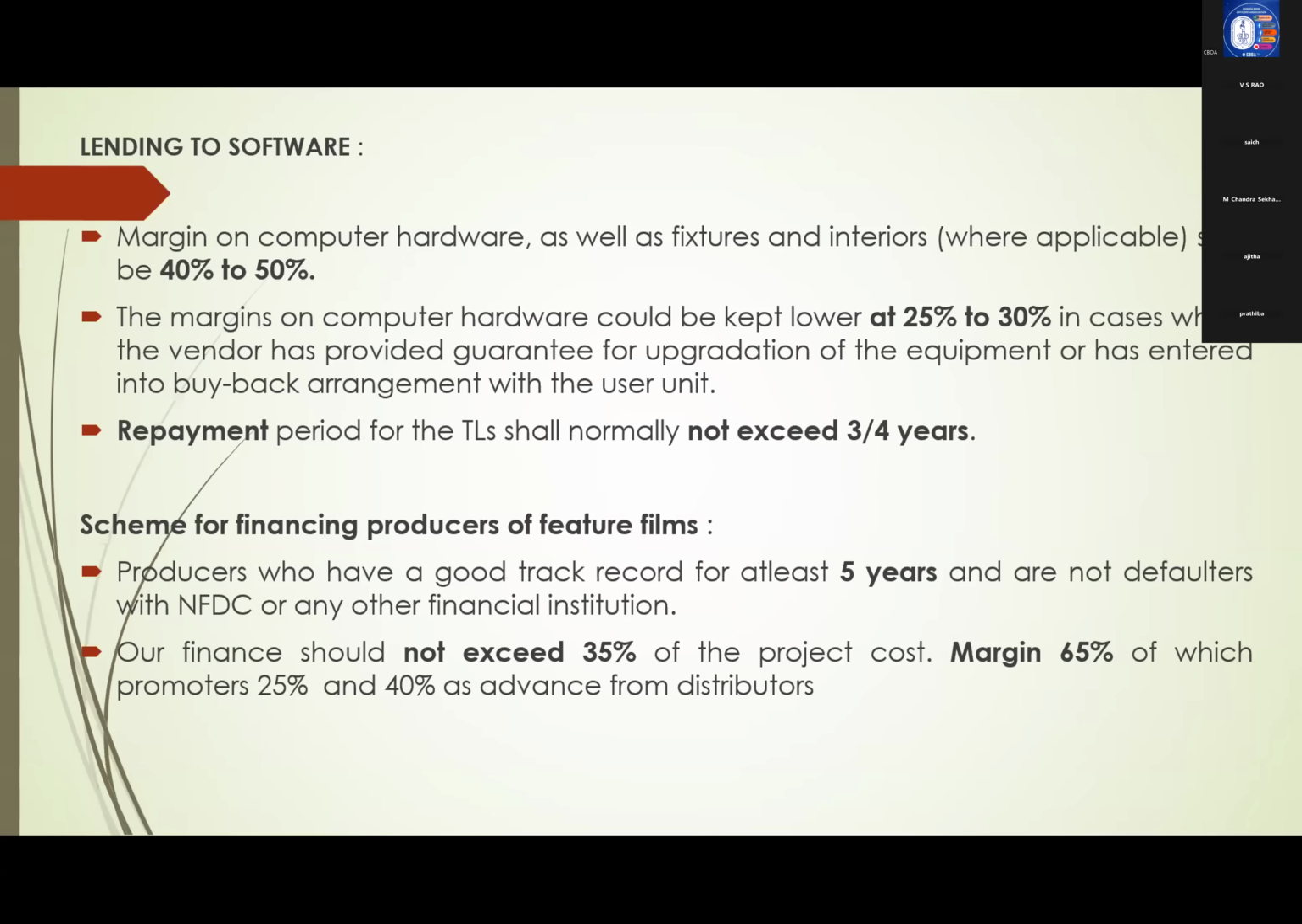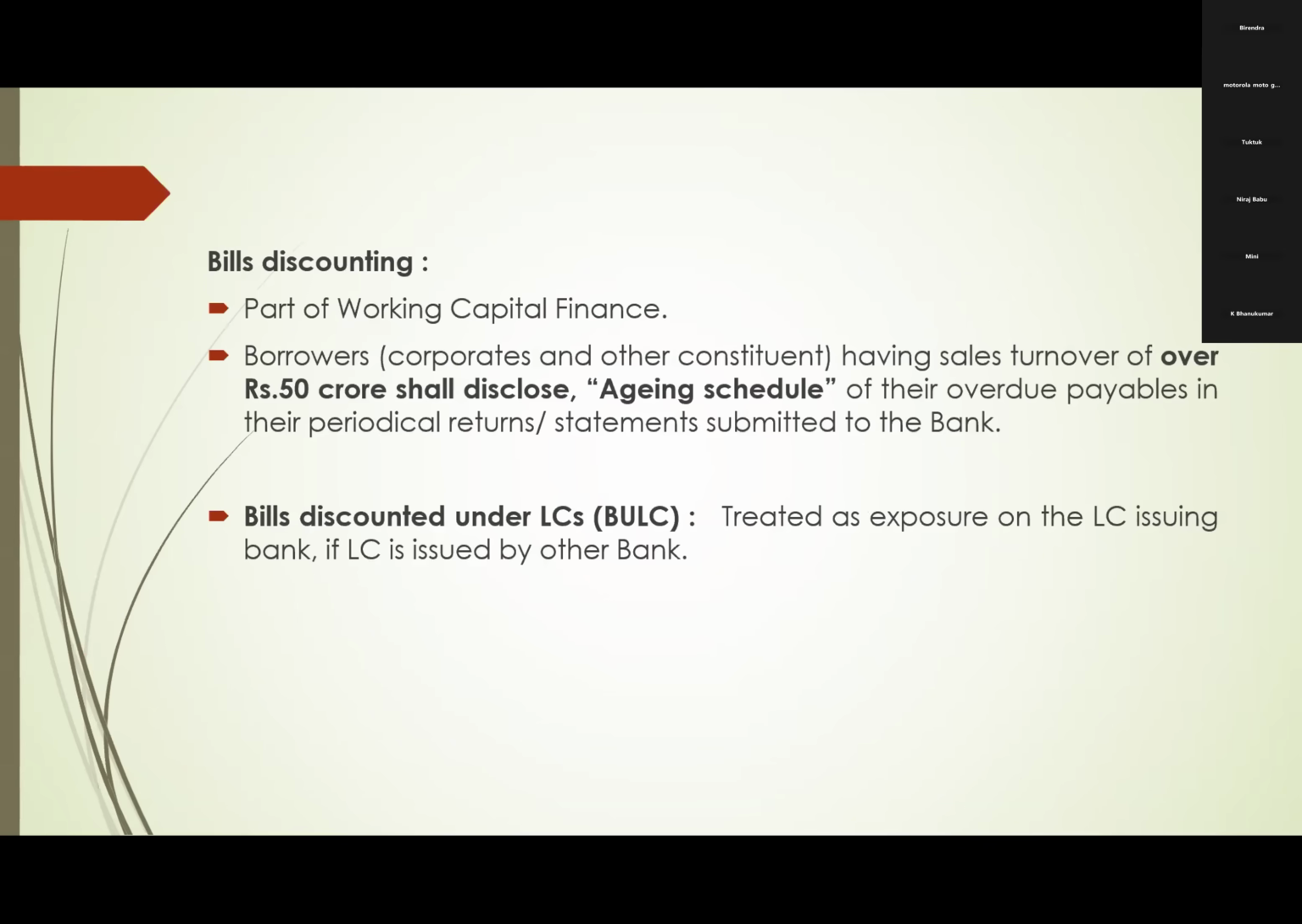And how much loan will we give? Out of the total project cost, only 35% is our loan, and margin is 65%. Out of margin, the promoter's margin is 25% and 40% is advance from distributors. Normally, while producing films, producers take advance from distributors. So 40% is advance from distributors and 25% is promoter's margin. Total 65% is margin, 35% is our finance in case of feature films.